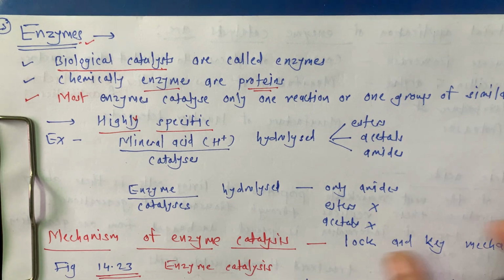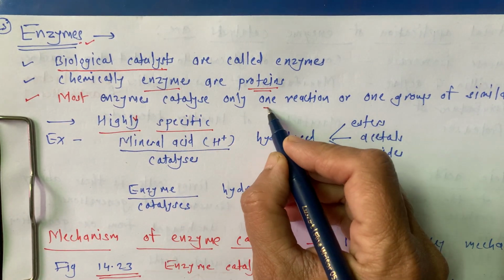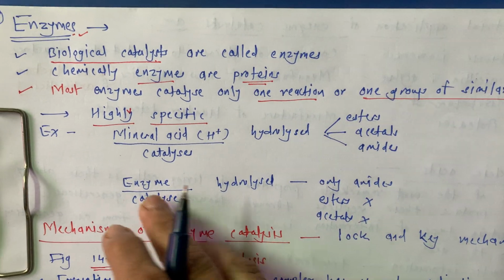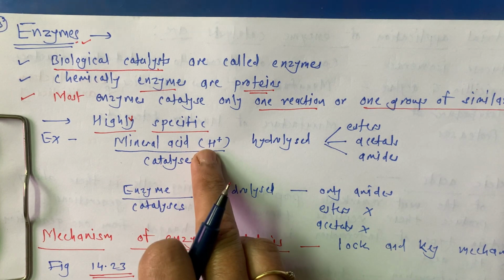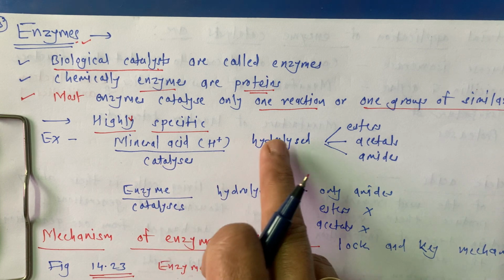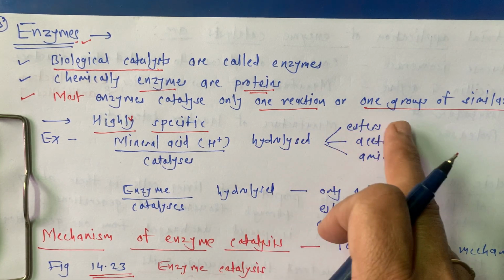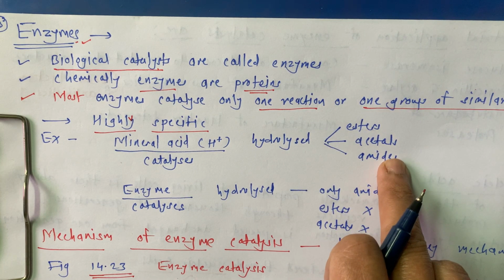Okay, so most of the enzymes catalyze only one reaction or one group of similar reactions. Just like in our chemistry, mineral acid, that is the H plus ion concentration, we use for the catalysis, and we have three types of hydrolysis reactions: hydrolysis of esters, hydrolysis of acetyls, hydrolysis of amides.